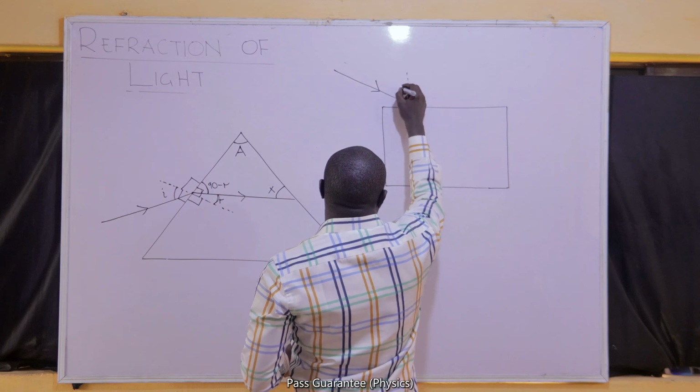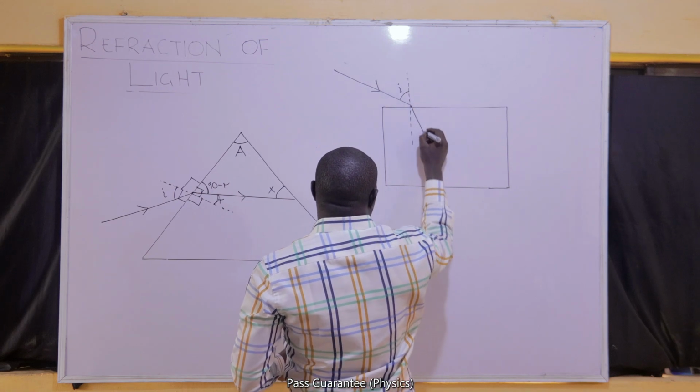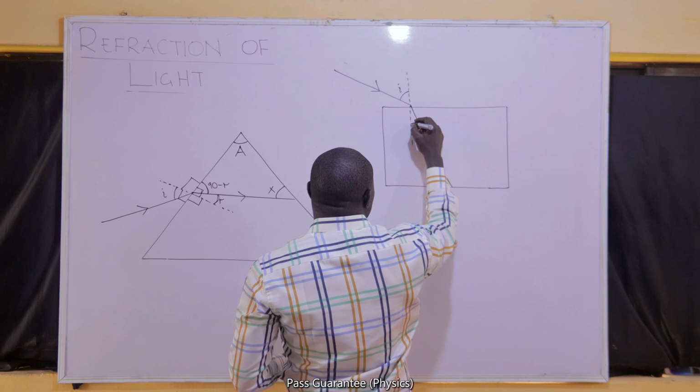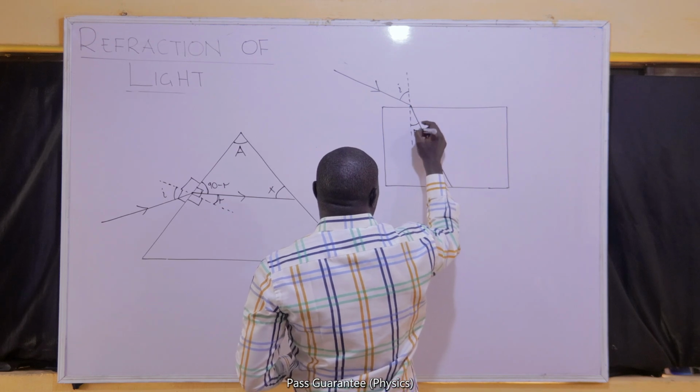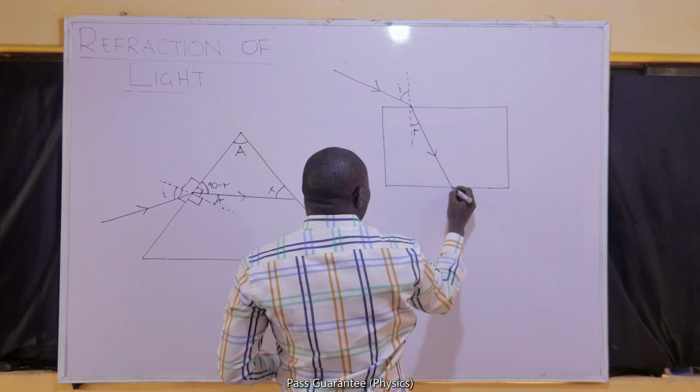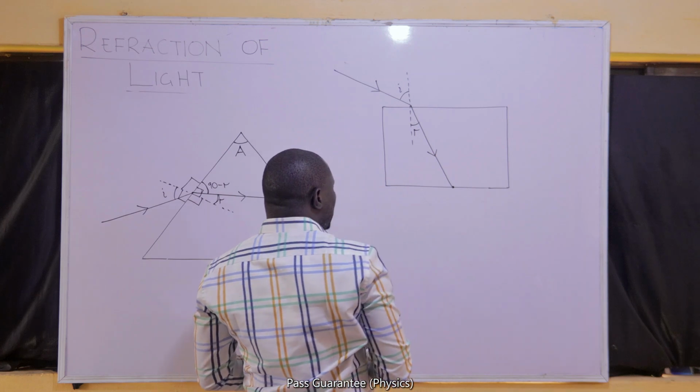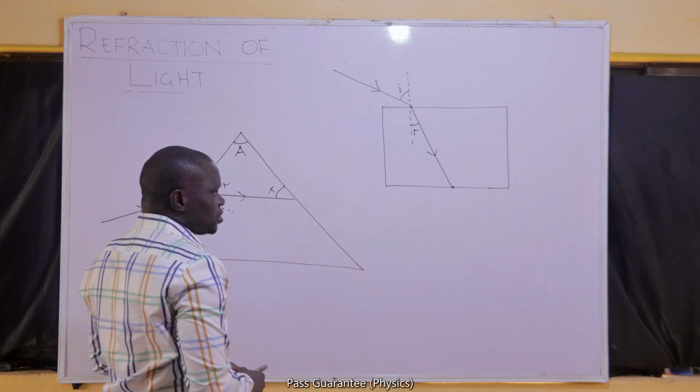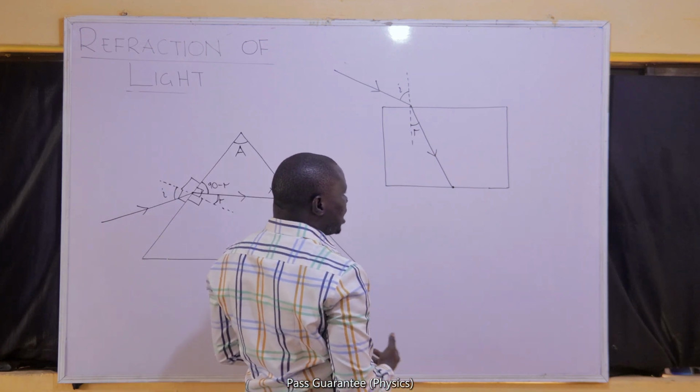It has an angle of incidence. It is refracted to the opposite face with an angle of refraction. When it gets to this opposite face, it is going to attempt another refraction.